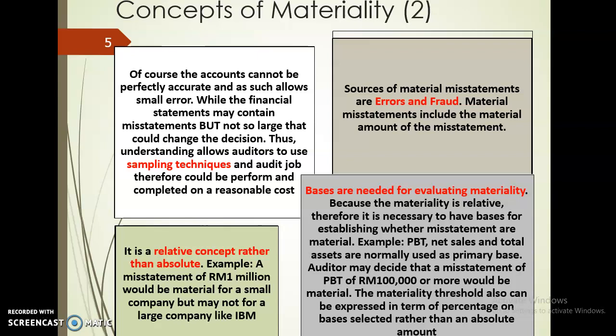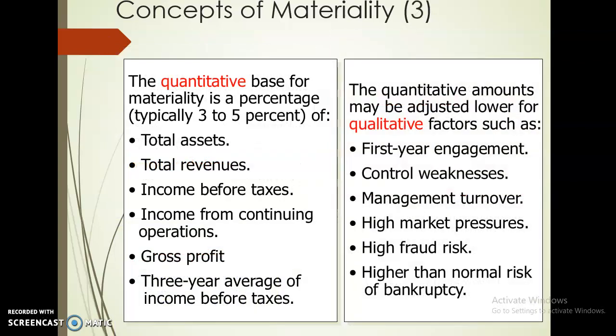Okay, auditor may decide that misstatement of profit before tax of 100,000 or more will be material. So the materiality threshold also can be expressed in terms of percentage on basis selected rather than absolute amount. So maybe we will say if there is more than 10%, 5%. So we will see later how do we determine this.